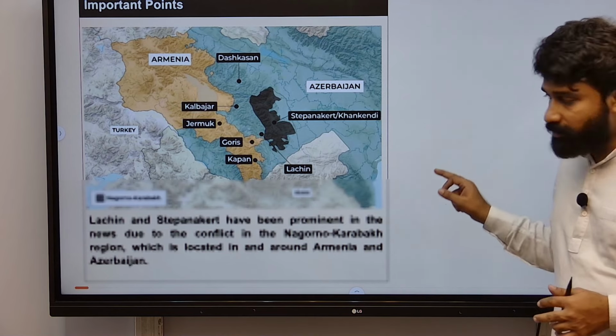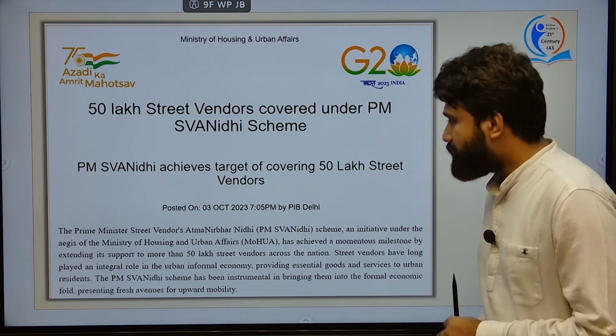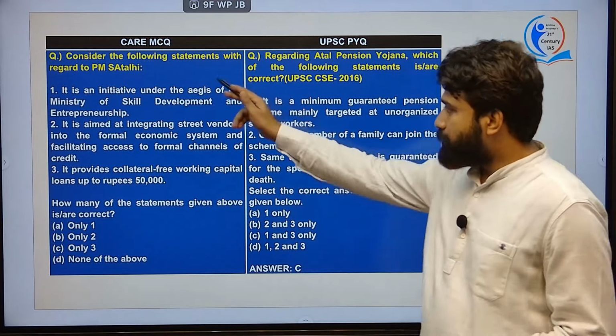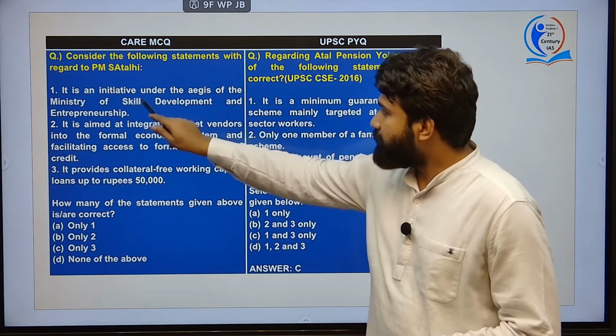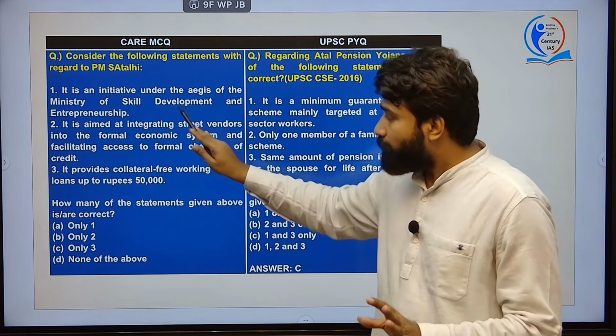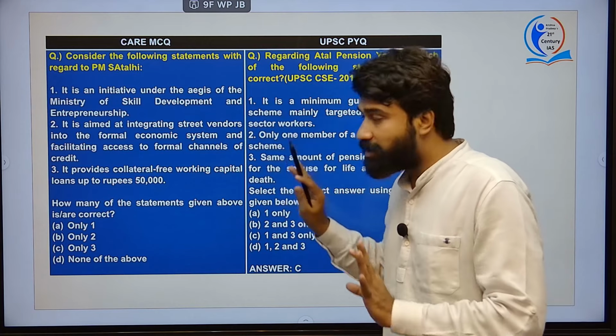And the next article is about PM SVANidhi, Prime Minister Street Vendors Atmanirbhar Nidhi. Coming to the question, PM SVANidhi, it is an initiative under the aegis of the Ministry of Skill Development and Entrepreneurship. No, it is under the aegis of the Ministry of Housing and Urban Affairs. Therefore, the first statement is incorrect.